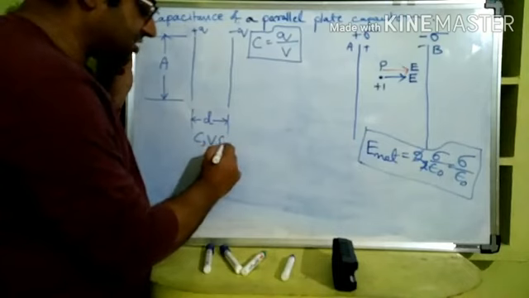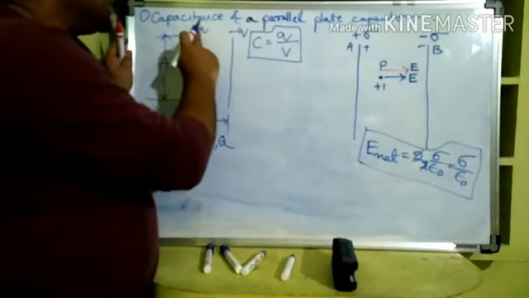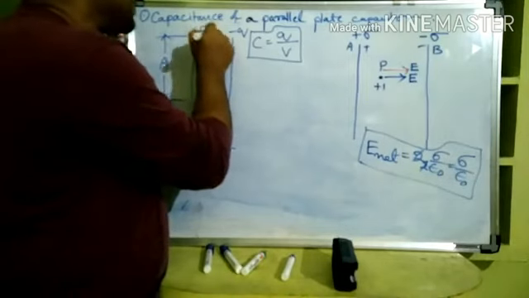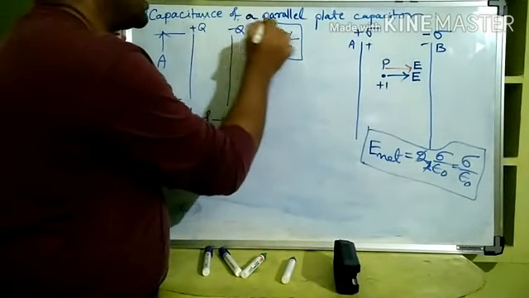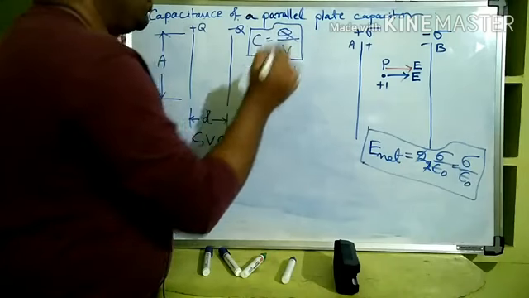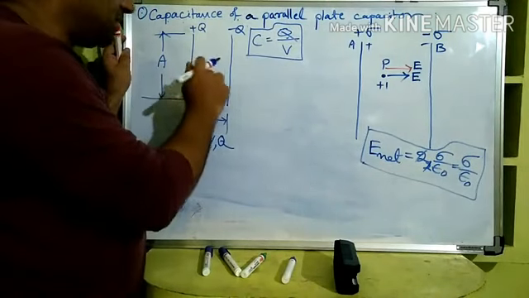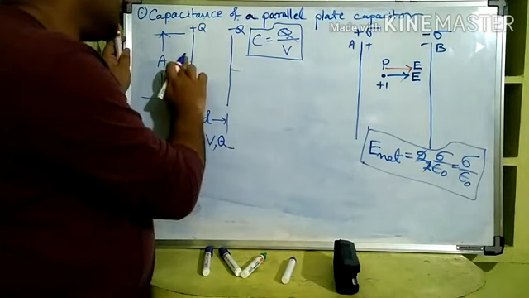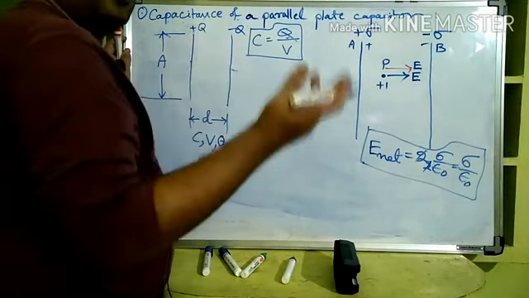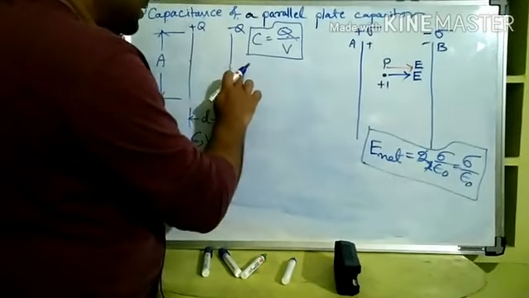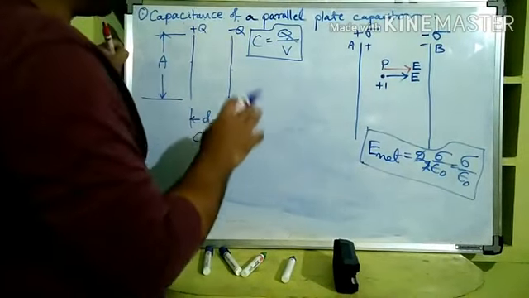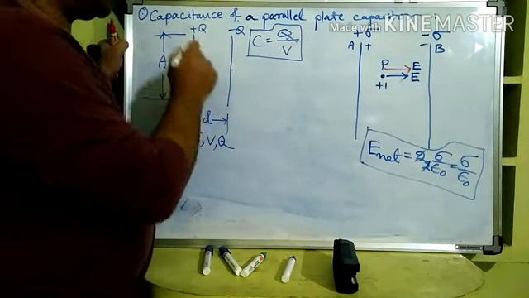And what is called the charge of the capacitor? See, here plus Q and minus Q are given. Let us take plus capital Q and minus capital Q. But if you see, the whole charge of the parallel plate capacitor is plus Q plus minus Q, which is 0 only. So the capacitor as a whole system is neutral, but it is always said, what is the charge of the capacitor? It is said Q.